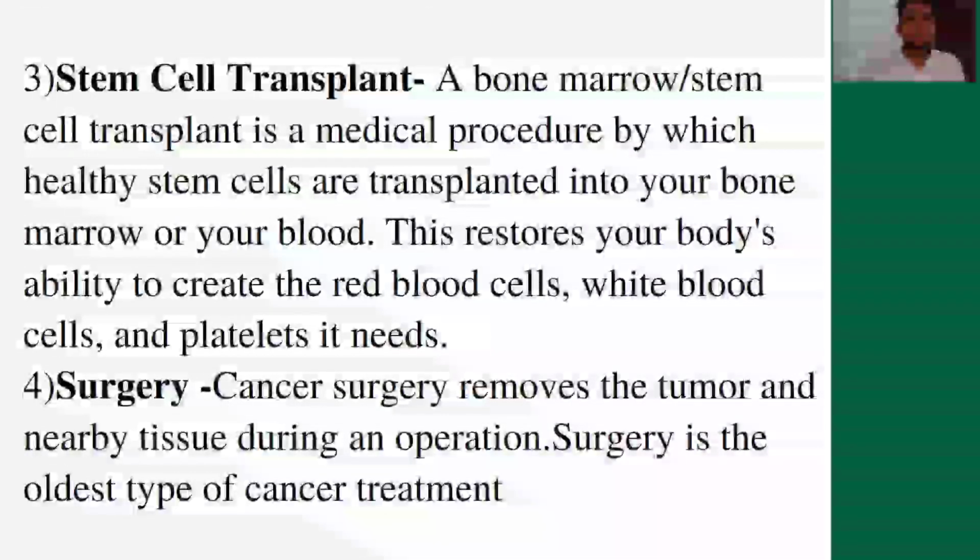Next one is stem cell transplant. A bone marrow or stem cell transplant is a medical procedure by which healthy stem cells are transplanted into your bone marrow or your blood. This method restores the body's ability to create the red blood cells, white blood cells, and platelets it needs. And next one is surgery. Cancer surgery removes the tumor and nearby tissues during an operation. Surgery is the oldest type of cancer treatment.